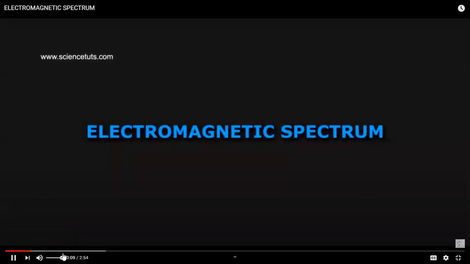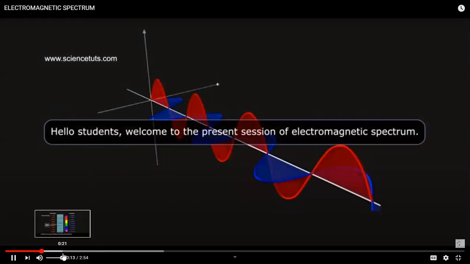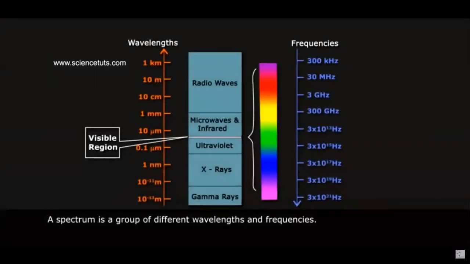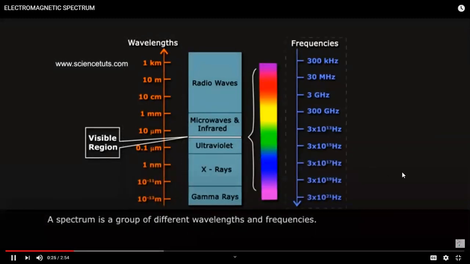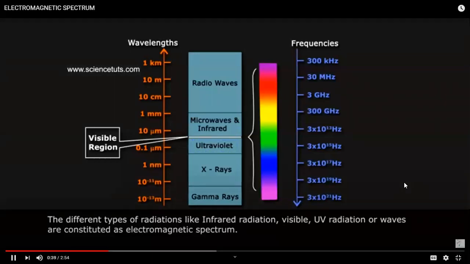Electromagnetic spectrum. Hello students, welcome to the present session of electromagnetic spectrum. Do you know what is meant by spectrum? A spectrum is a group of different wavelengths and frequencies. The different types of radiations like infrared radiation, visible, UV radiation, or waves are constituted as electromagnetic spectrum.